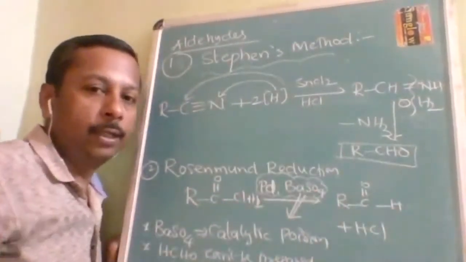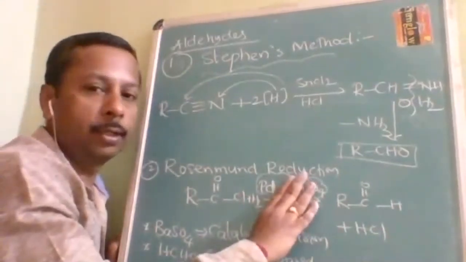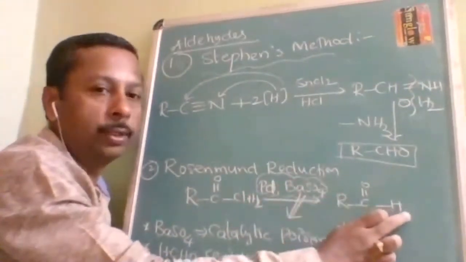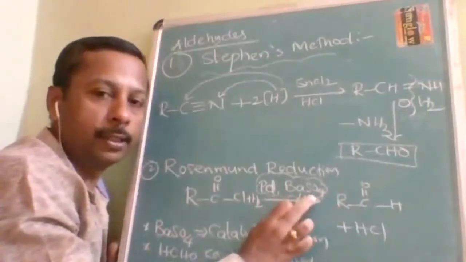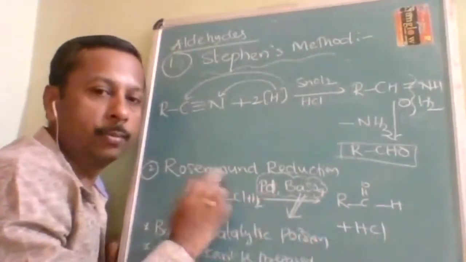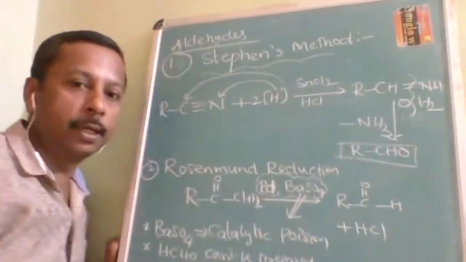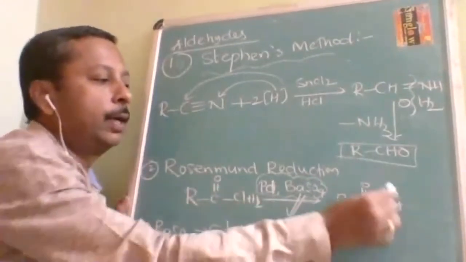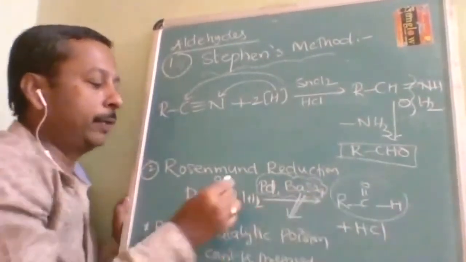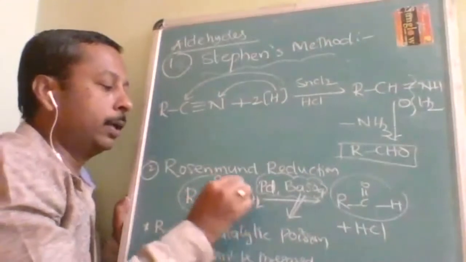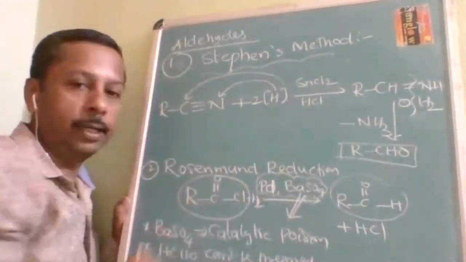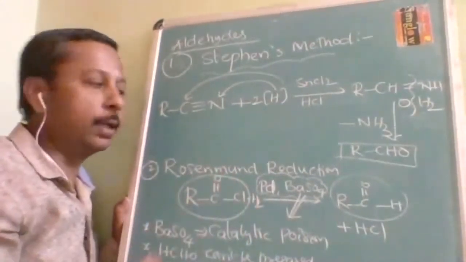If BaSO4 is not there, what is the product here? RCH2OH. If BaSO4 is there, then it is called Rosenmund reduction. Rosenmund reduction is the preparation of aldehyde by the reduction of acid halide. What is called an acid halide?